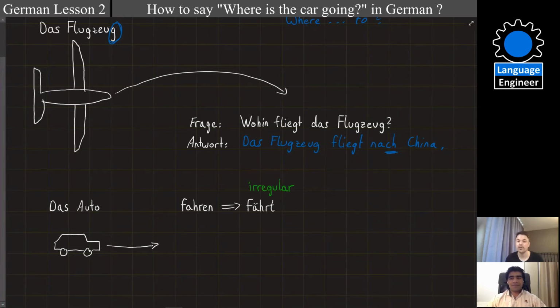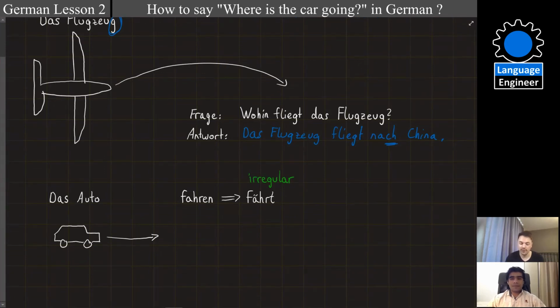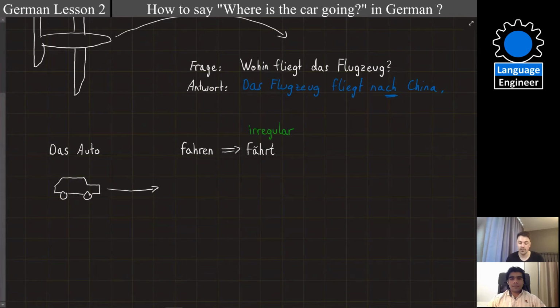Okay. And now we have learned how to ask the question to fly. Wohin fliegt das Flugzeug? And we will do the same question with fahren. And fahren means to drive. So this is to drive. And the tricky thing here is that the verb, you can see, has ä. So this is an irregular verb. So actually the ending is the same, but you will not have the a, you will have ä.